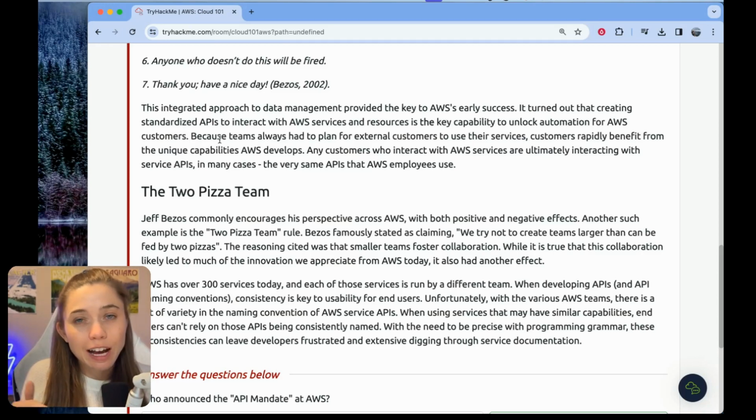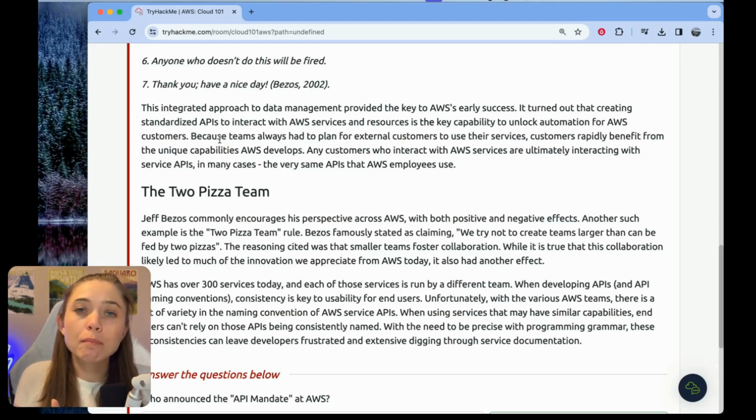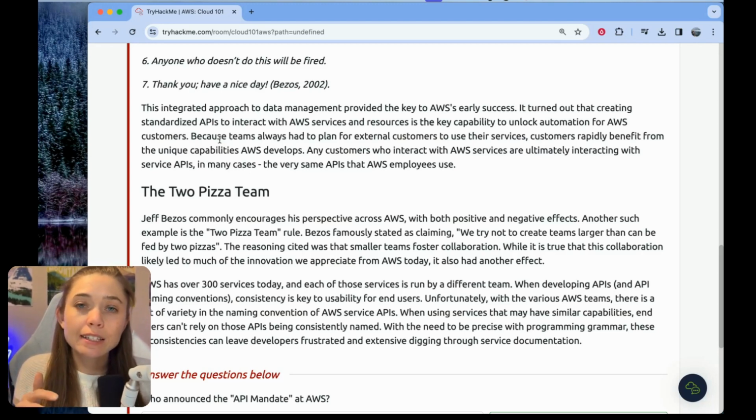If you're new to the cloud, one thing to understand is that whenever you interact with a cloud provider, be that via the console, clicking around, doing ClickOps, be that interacting programmatically from the command line or using an SDK, you're simply making calls to the cloud provider API to do actions in the cloud. That's what this is getting at, is that from the beginning, these teams within Amazon were taught to build their systems in such a way that external entities could easily interact with them via something like an API call.